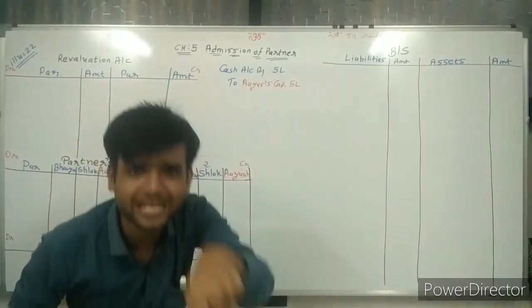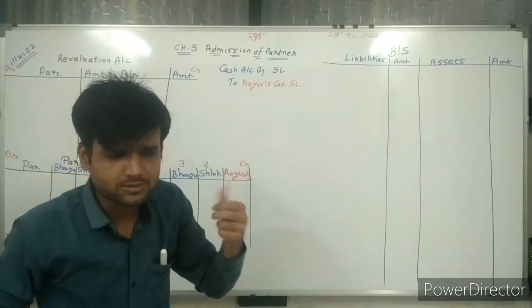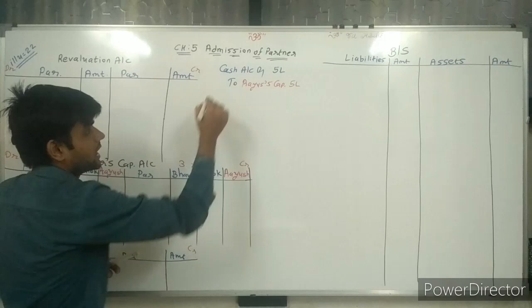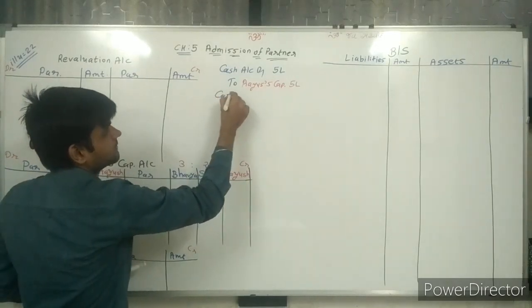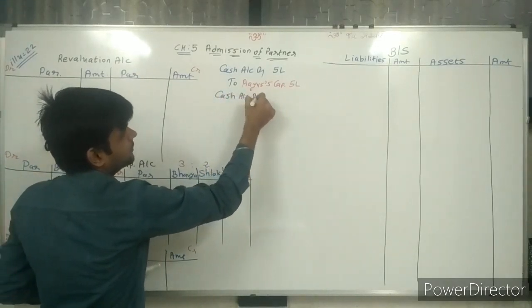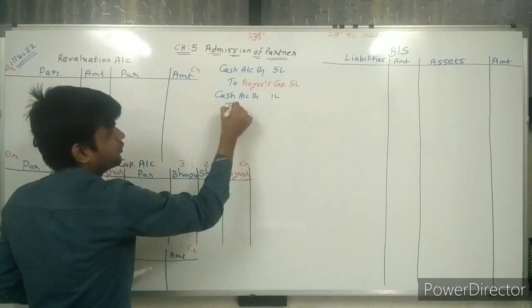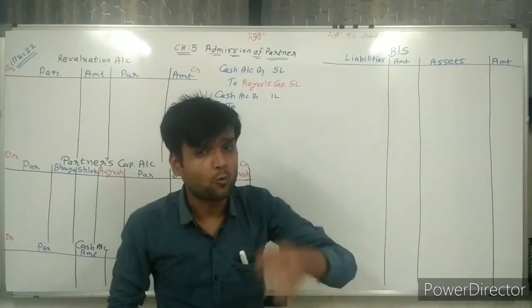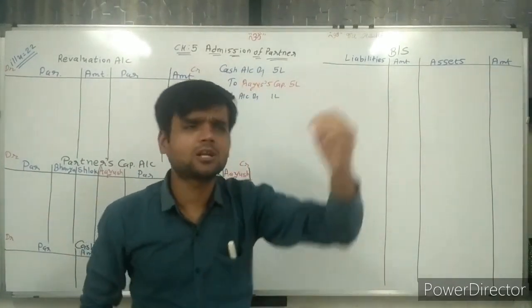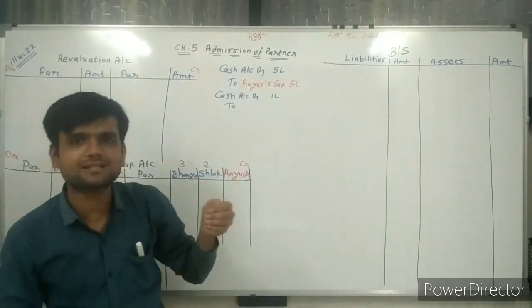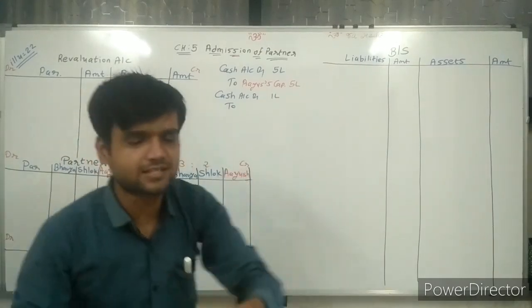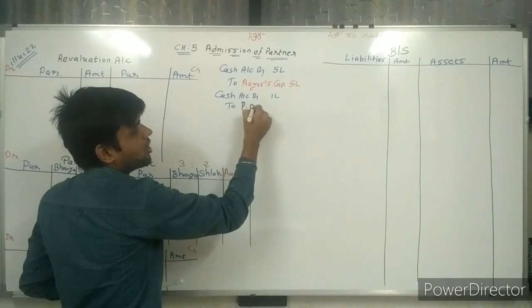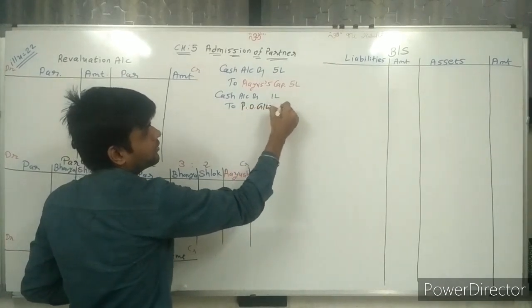There is another cash also that comes in, that is for goodwill, 1 lakh rupees. So again cash account debit 1 lakh. Now most important thing: whenever any partner brings the value of goodwill into the business, it is credited to premium of goodwill account.